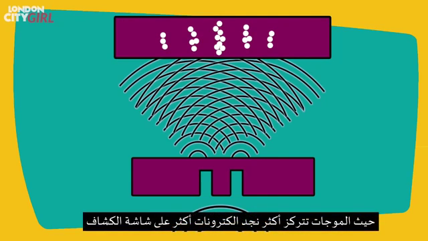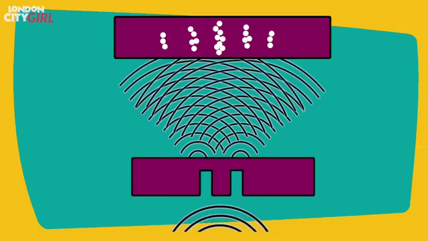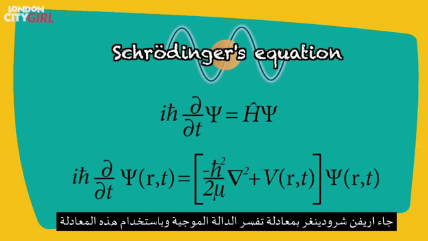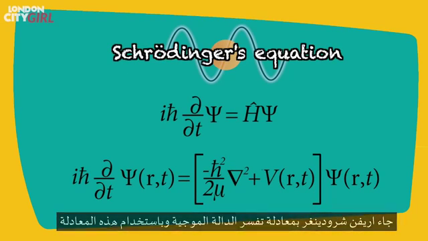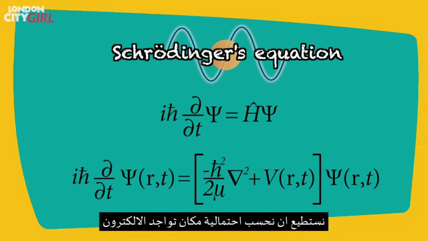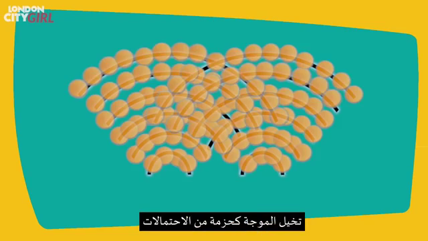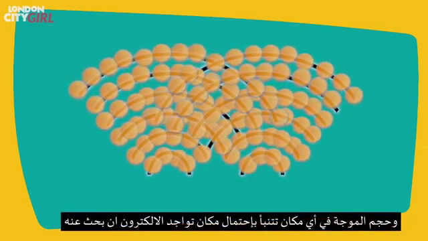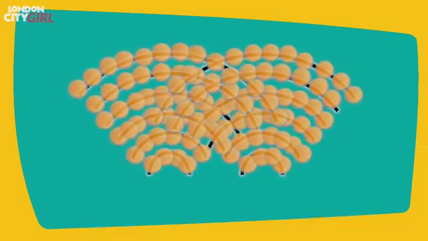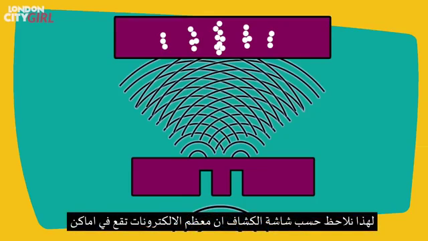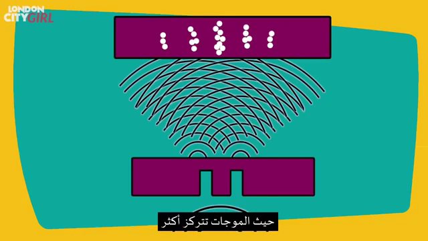Where the waves are most intense, we find more of the electrons on the detector screen, and where they cancel each other out, there are no electrons on the detector screen. Erwin Schrödinger came up with an equation for the electron's wave function, and using this equation, we can find out the probability of the electron being in a particular location. Think of the wave as a bundle of probabilities, and the size of the wave in any location predicts the likelihood that the electron will be found there if it is looked for. That is why on the detector screen we observe most of the electrons landing in the places where the electron's wave is at its most intense.